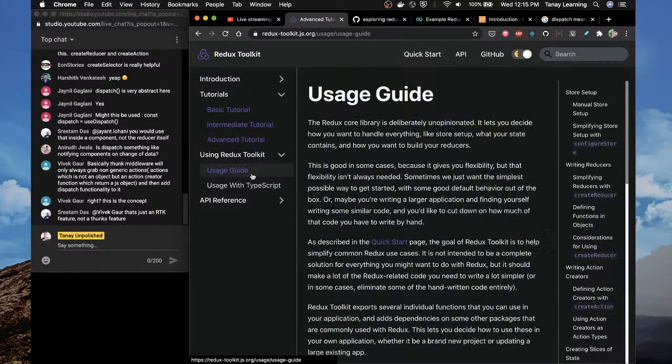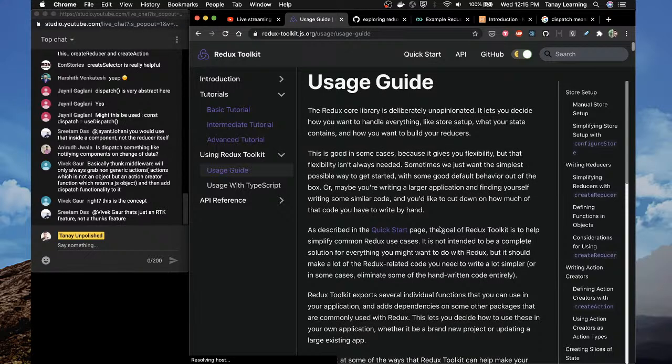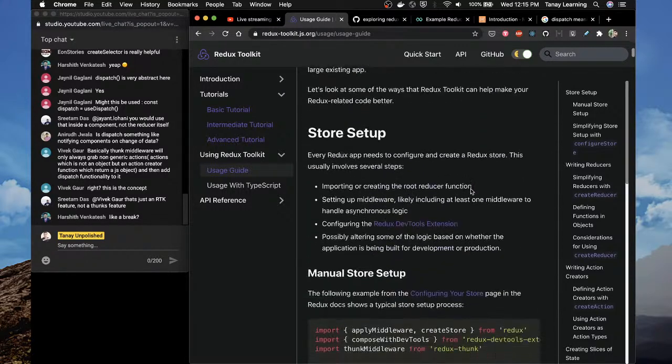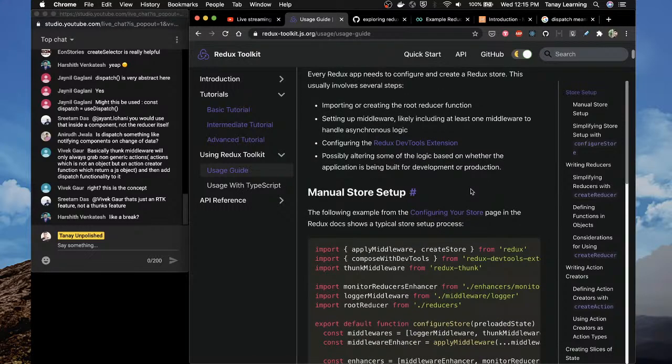Using guide. Unopinionated. Yes, the Redux. Like a break. Yeah, it's like a break. Yeah, I mean, I don't know whether I'm coming back today, but mostly yes. I want to use this in an app, get my hands dirty. This was more of an understanding thing.